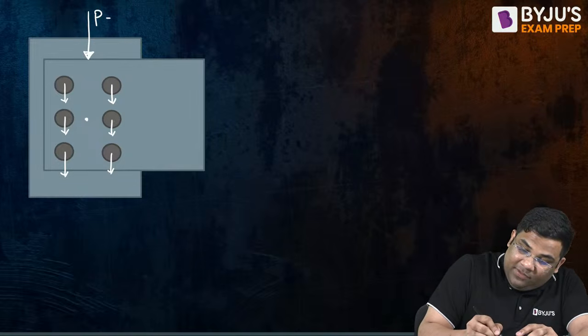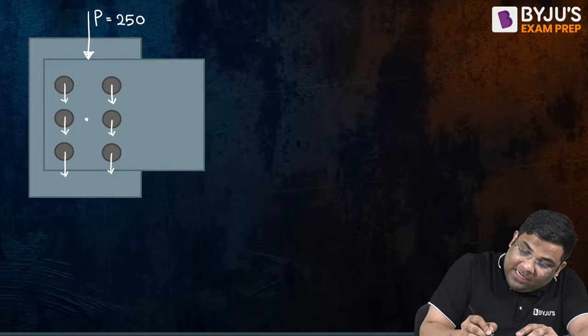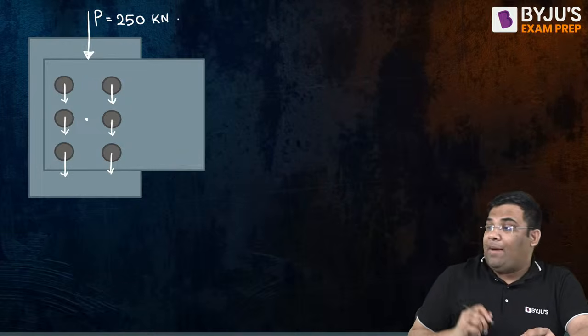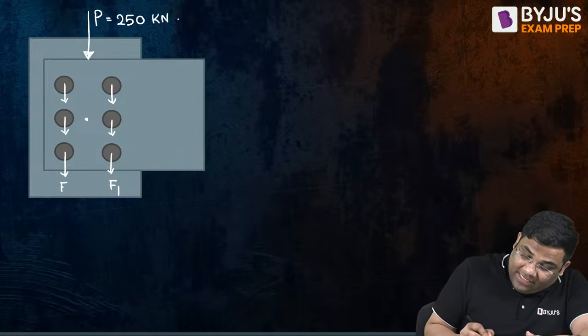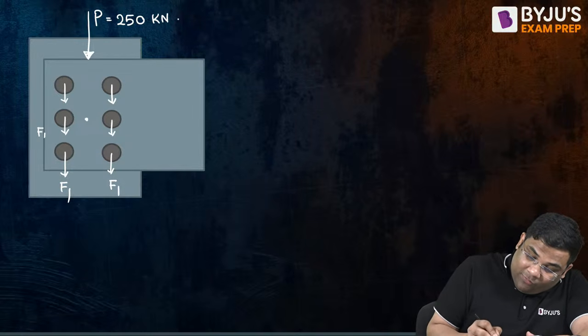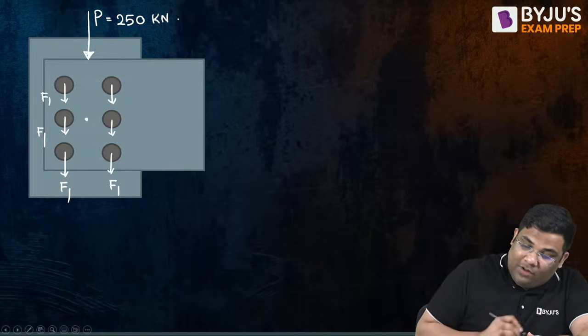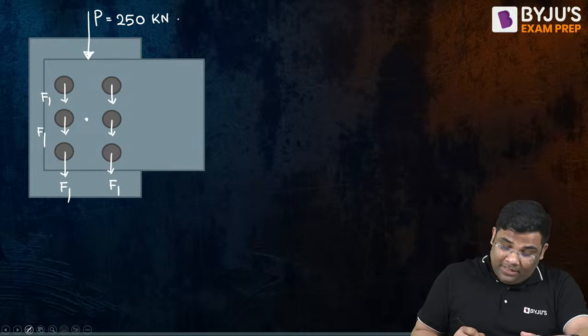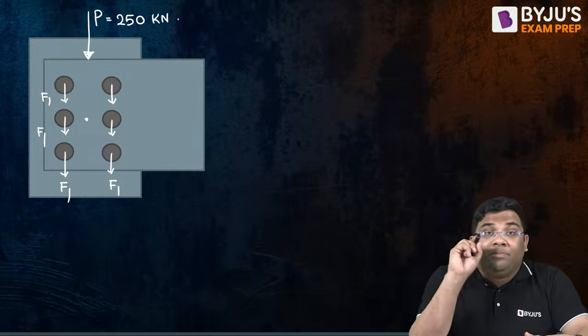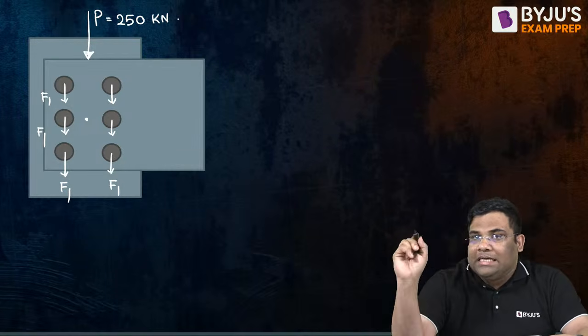This total load P was 250 kilonewton and it has got distributed. Therefore, what has happened? All the F1 forces, which are the same, will be acting downward like this. Yes, very good. Now coming to the F2 force, remember, the F2 force will always be perpendicular to the radial distance.